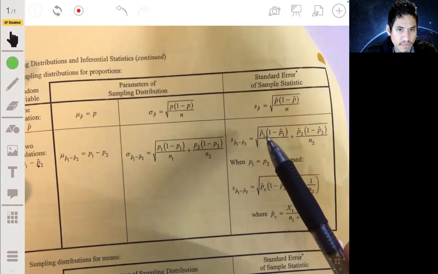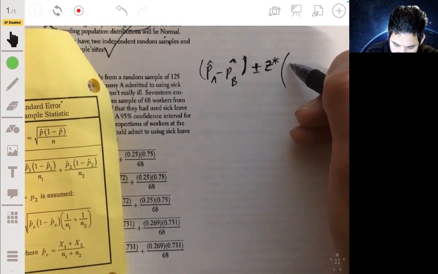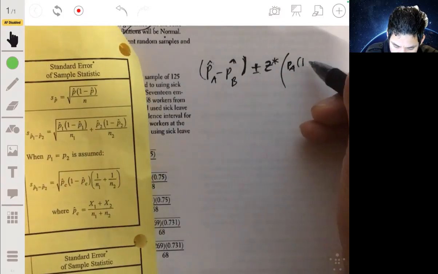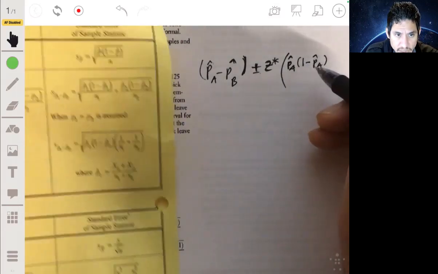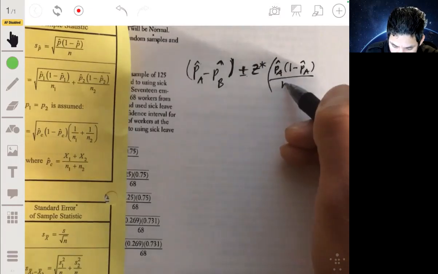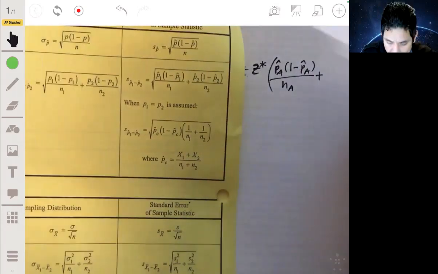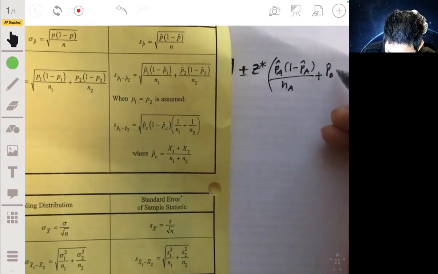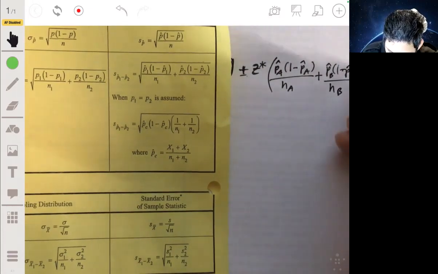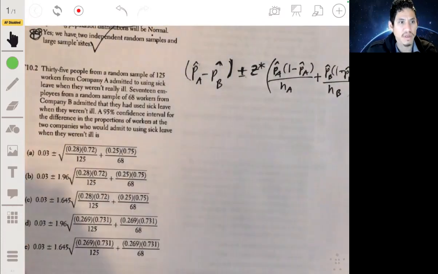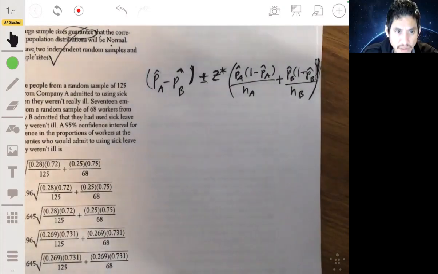Our p1 will be population A and p2 will be population B. So this would be p hat A times 1 minus p hat A over the number in sample A, plus p hat B times 1 minus p hat B over the sample size in B. Let's look that over. It's squeezing it in, but there we go.